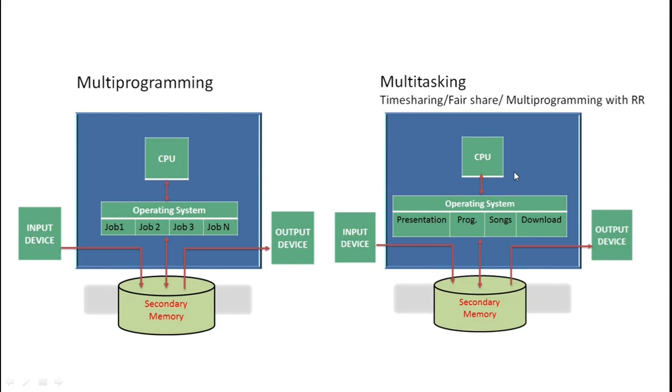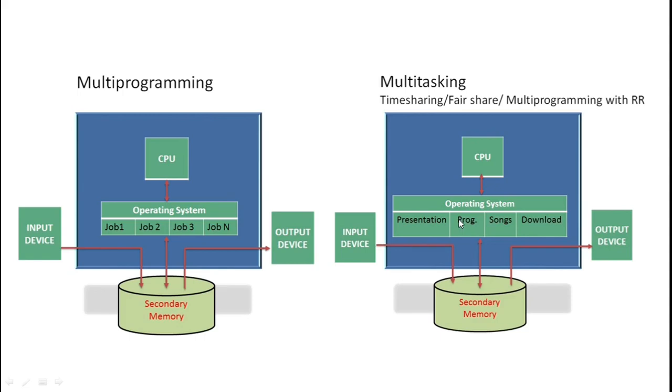That is the context switching of the CPU. Whenever you are running your computer system normally, you are not able to see the context switch of the CPU. The meaning of context switch is, suppose the CPU is allocated to the presentation, and by stopping the presentation we allocate the CPU to the program. That is known as a context switch of the CPU.